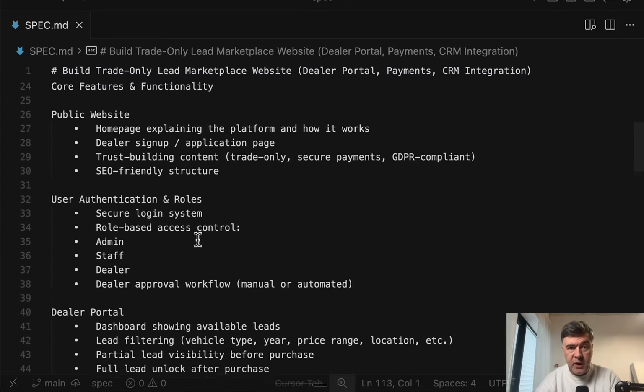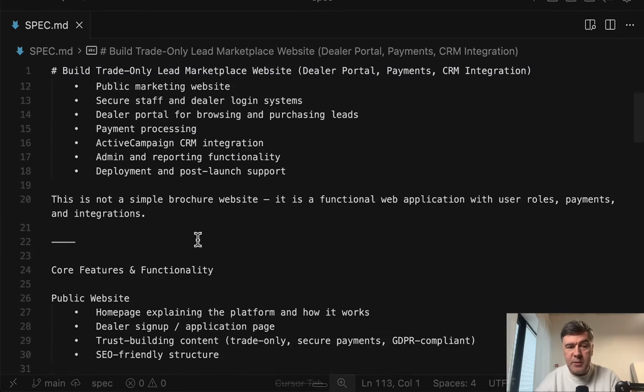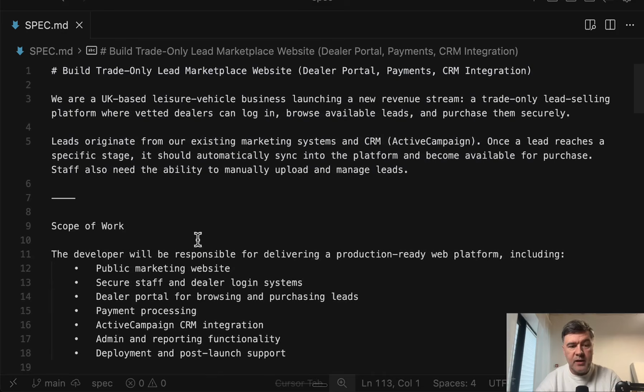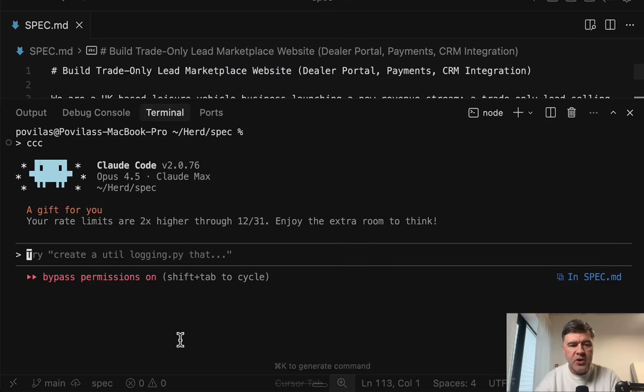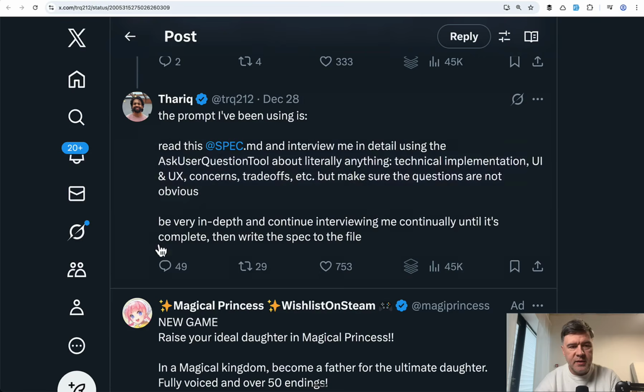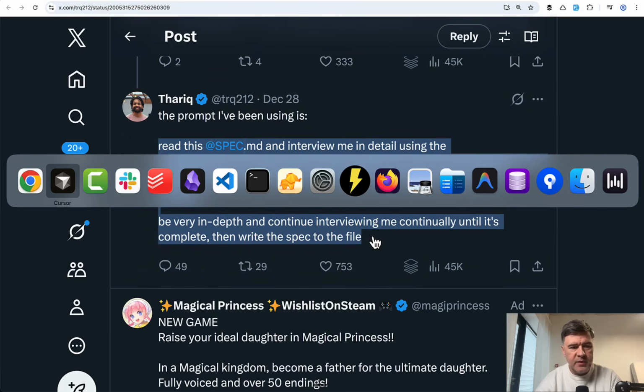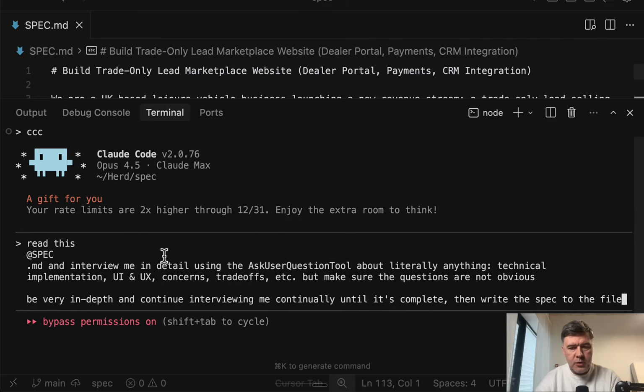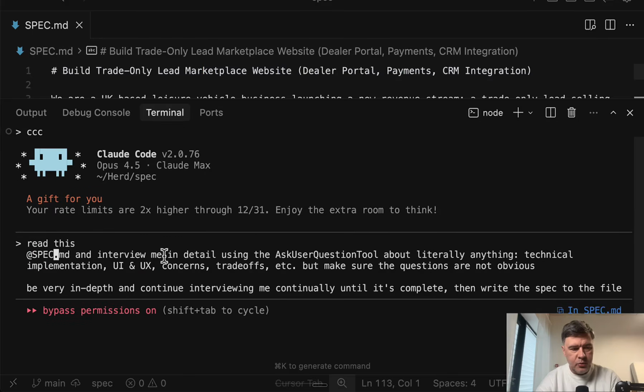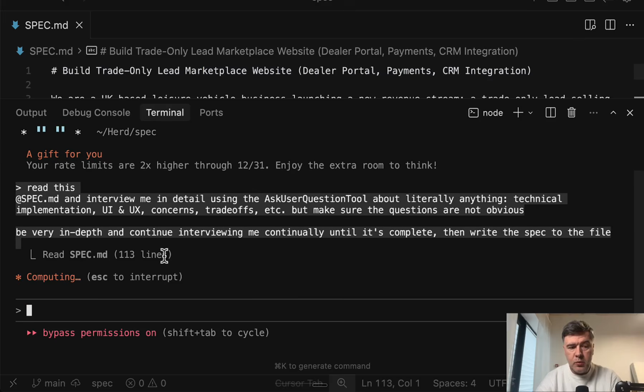So it may be a specification of your own ideas, or it may be a specification of a project by a client, and you need to come up with follow-up questions, and Claude Code can help us. In fact, different AI agents can help us, but in this case, since the tip came from Thariq from Claude Code, I will specifically use Claude Code with Opus, and I will paste this prompt into Claude Code here. And probably I need to reformat it like this. And yeah, watch what Claude Code will do.